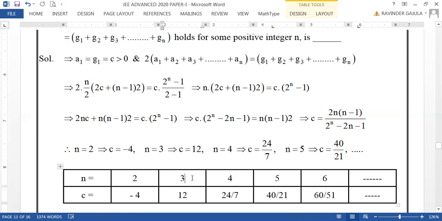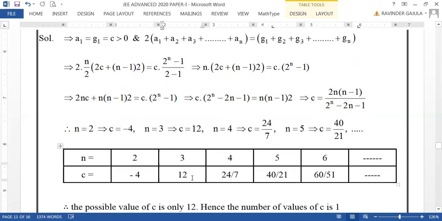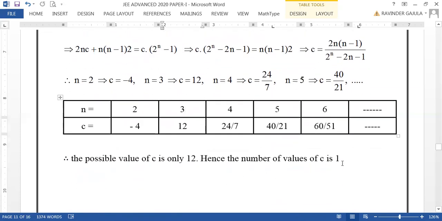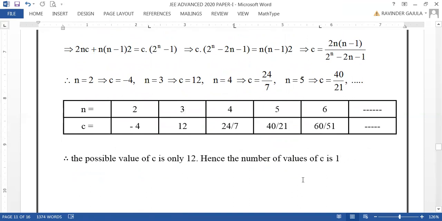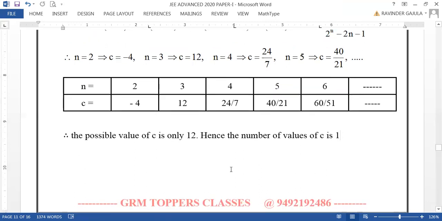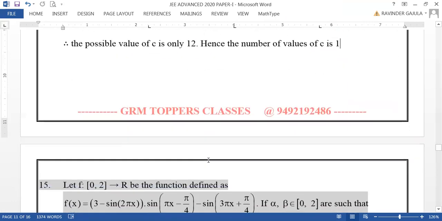Therefore, there will be only one value of n such that c is an integer. Hence, the correct answer for this one is 1, because the number of integral values of c is only 1. That is the right answer for this one. Okay, friends, this is also a somewhat easy question, we can say, but not much difficulty. So this is also one good question.